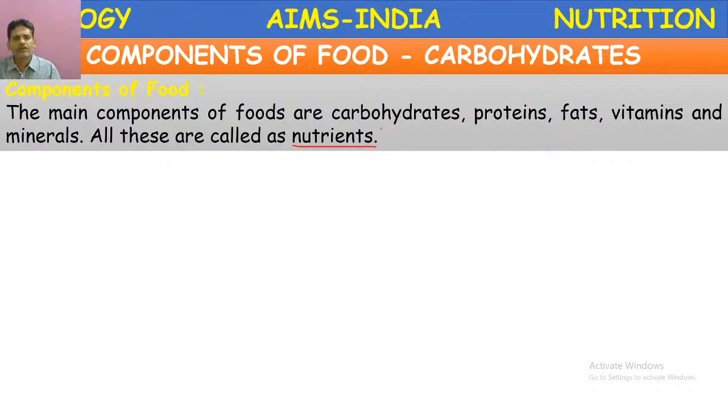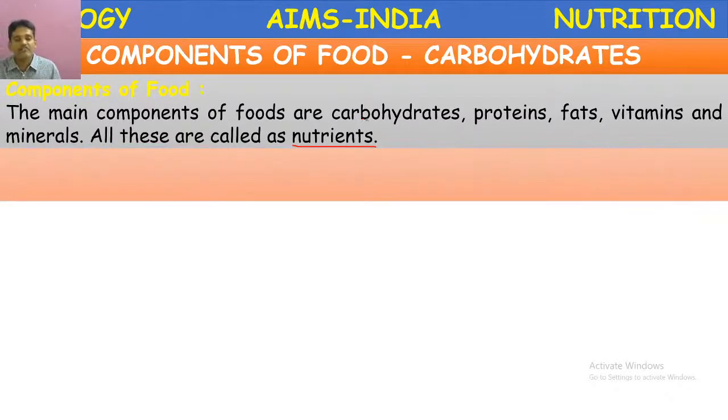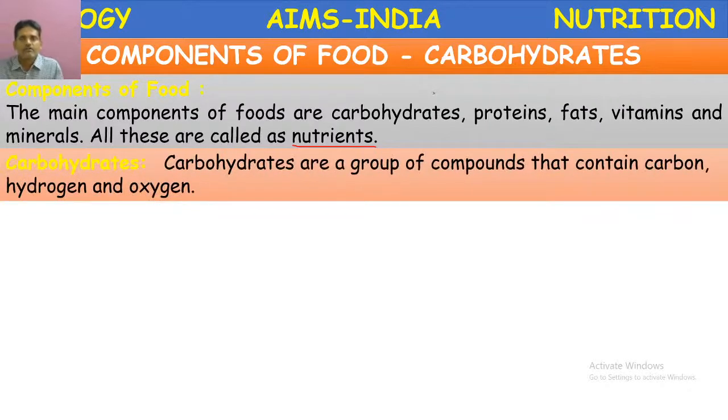Then what are those chemical substances? Carbohydrates, proteins, fats, vitamins, and minerals. The complete definition of nutrients is: the chemical substances which are utilized for the production of energy and growth are called nutrients. The subject which deals with the nutrients is called nutrition. So in nutrition, we are discussing the components of food, nothing but nutrients. Let us study in detail one by one.